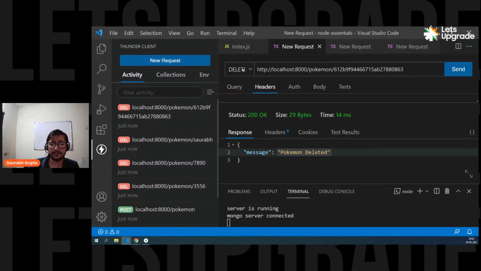Yes, Valeria, you can also use find by ID. You can also use find. Totally fine. Both are fine, right? You can also use find by ID. It's also a function. You can also use find.